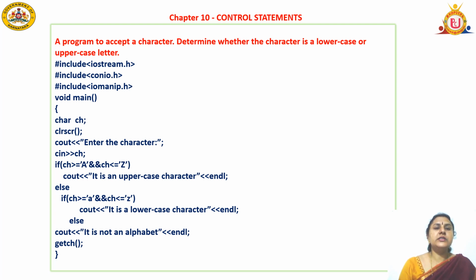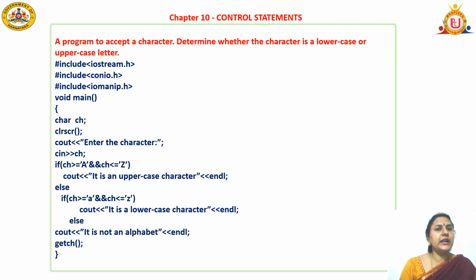it will print cout insertion operator, "It is a lowercase character" within double quotes because it is a string. Next again, insertion operator endl semicolon. It is a new line character. I told you it will take your cursor to the next line. Next, if the second condition is true, it will print "It is a lowercase character".